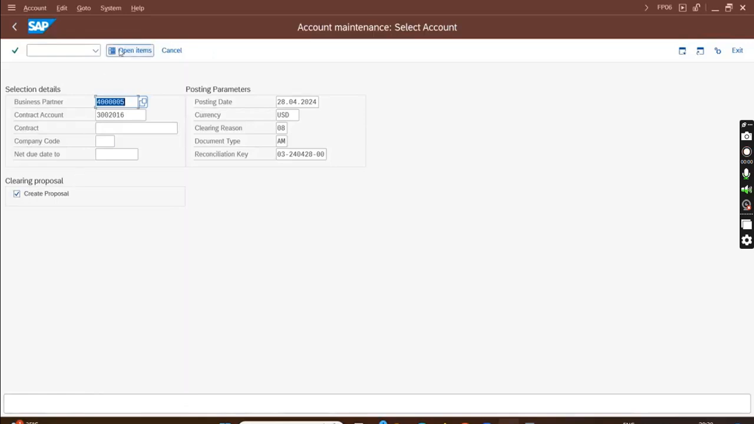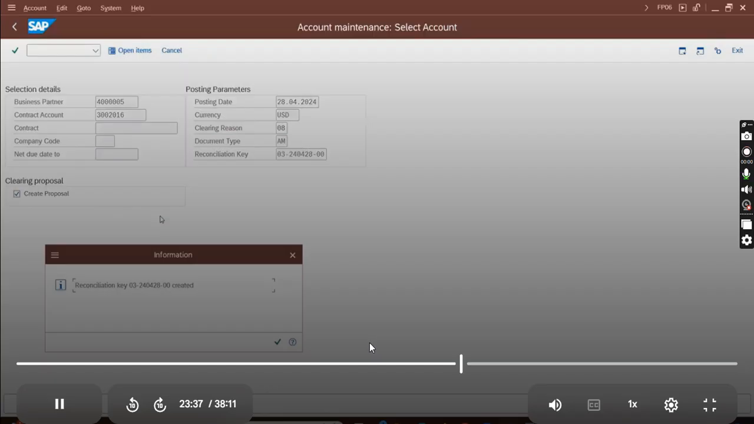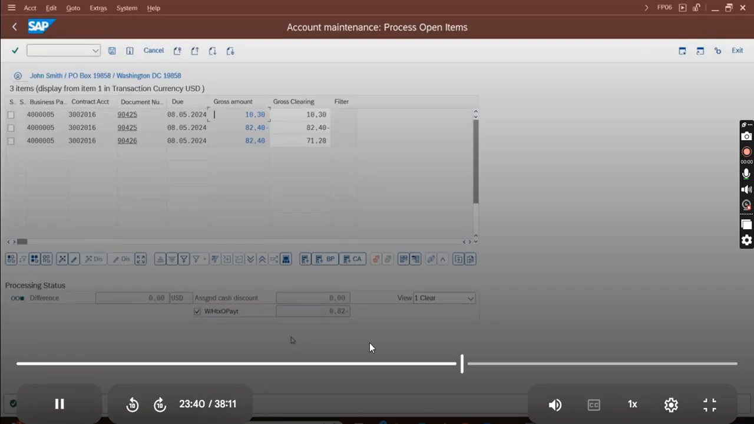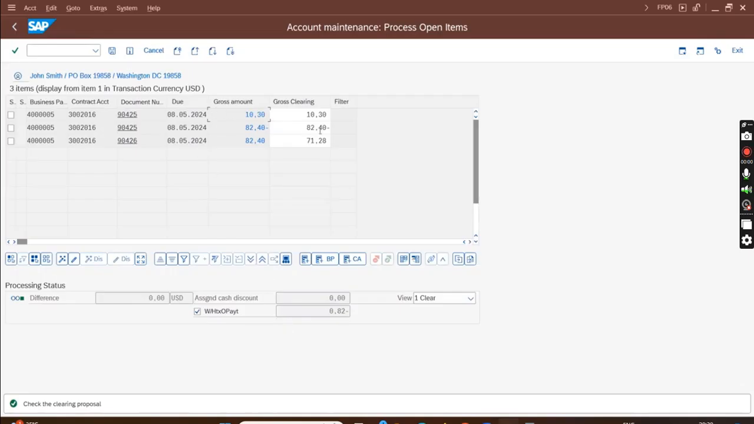I have chosen create proposal. Click on open item. Yes. So my entire 82.40 will be cleared. So this one will not. Okay, how is it clearing? Oh, I don't like SAP's proposal. Because I want to clear these two, I don't want these to participate. Here some part of this is getting cleared by SAP's proposal, so I will clear it myself. I'll select all and deactivate all. Then I'll activate these two.